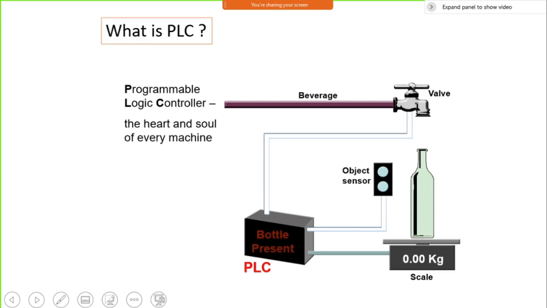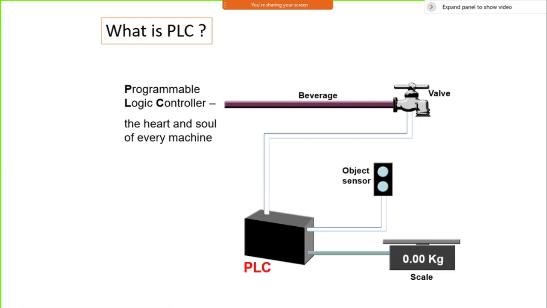We'll now take a simple example of how that repetitive process works. This is a bottle filling process. In the bottle filling process, I take a bottle, and the bottle is sensed by this object sensor, and this signal is given to the PLC. This is my input signal.